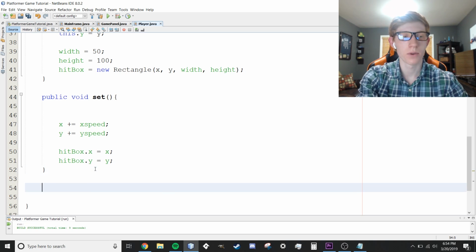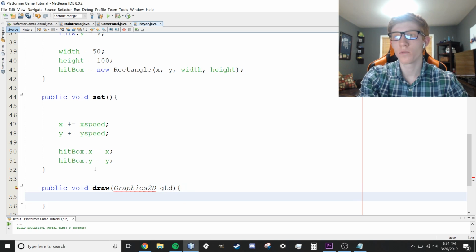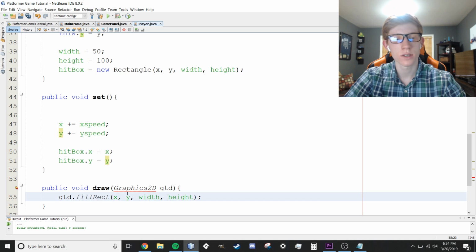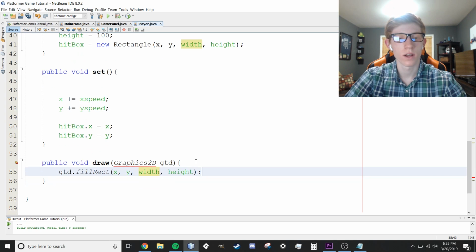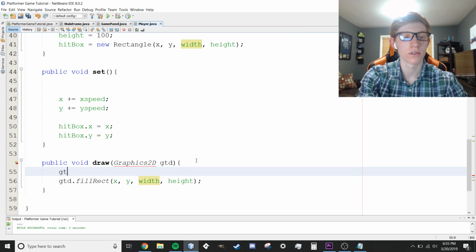We're going to have the draw method for our player. So we're going to have public void draw. We're going to take in a Graphics2D variable, GTD, call it the same thing for simplicity. And we only need one line of code here. It's going to be gtd.fillRect, like rectangle but abbreviated, x, y, width, height. So all this is going to do is draw a rectangle at our x and y position with the width and height that we set before. One of the things we can do is set the color as well. Let's set the color to be Color.black.